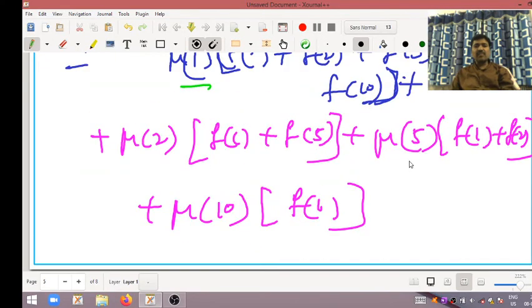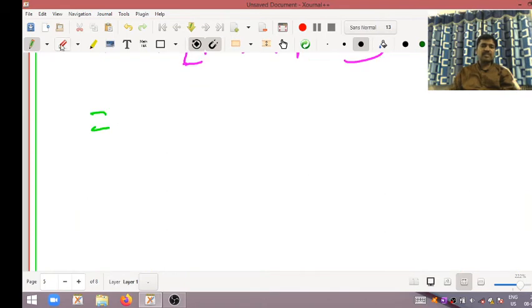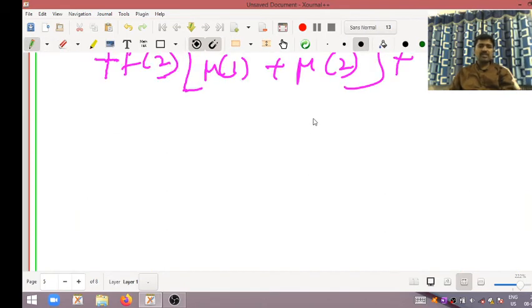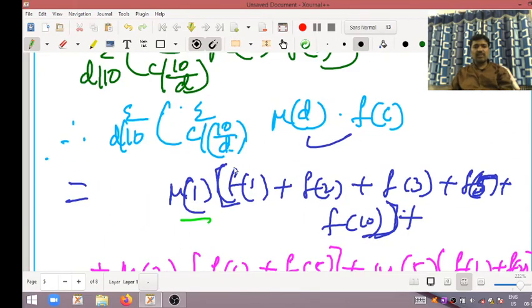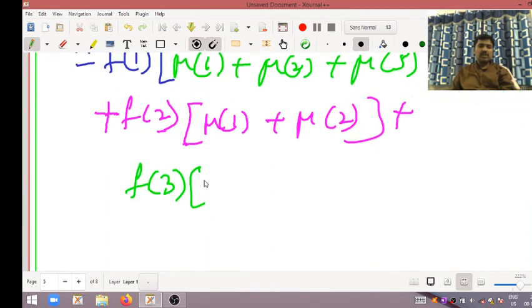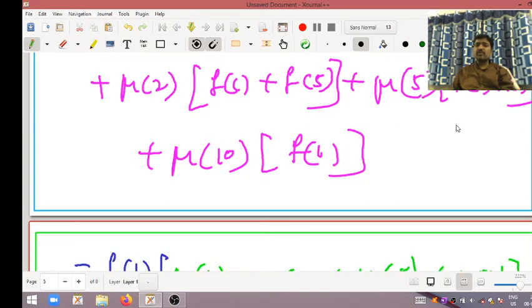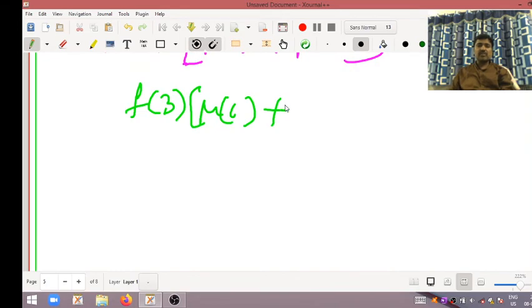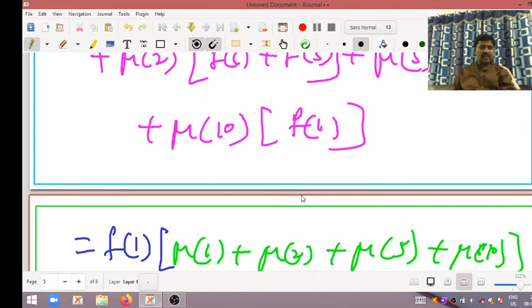Next, f of 3, we want to find f of 3 coefficient. In the first term, f of 3 coefficient is right as it is. F of 3 also is there. Plus, I am writing here f of 3 into this f1, here also is there. So Mobius of 1 plus here f1, Mobius of 2 not there. Mobius of 5 is there. f2 is there, but f3 is what? f3 is not there.